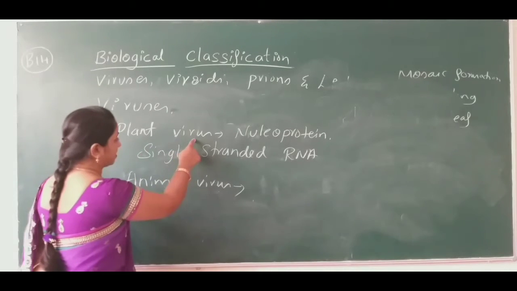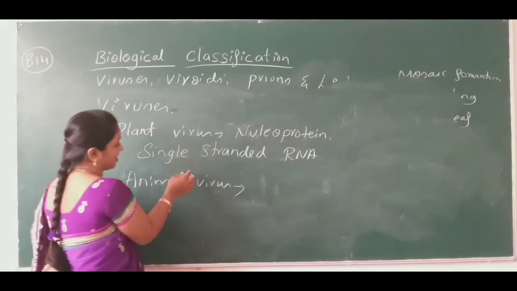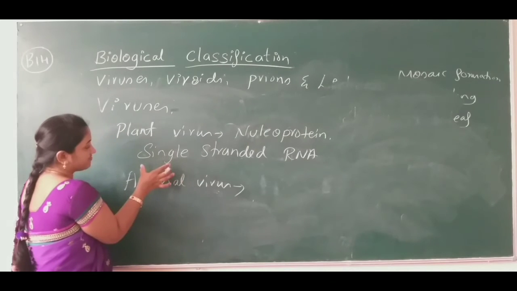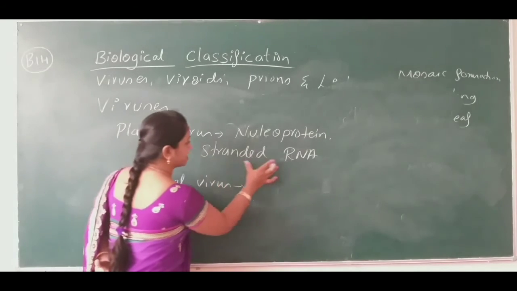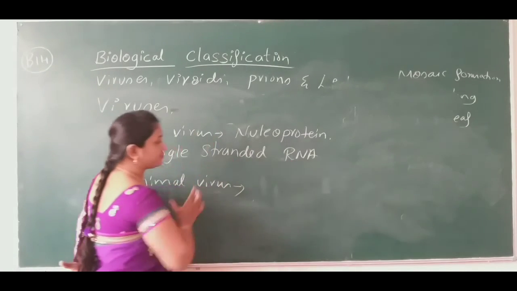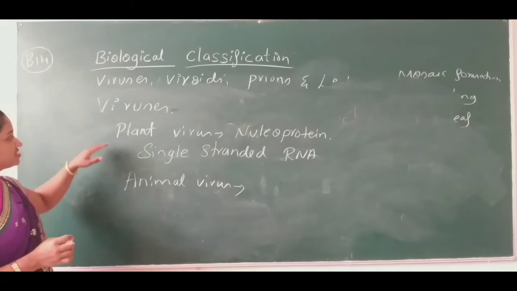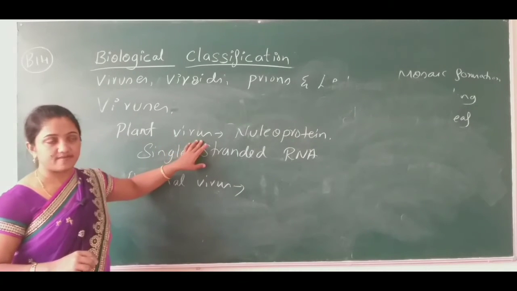So in the plant virus, only single stranded RNA is available. Only this type of nucleic acid is present in the plant virus.